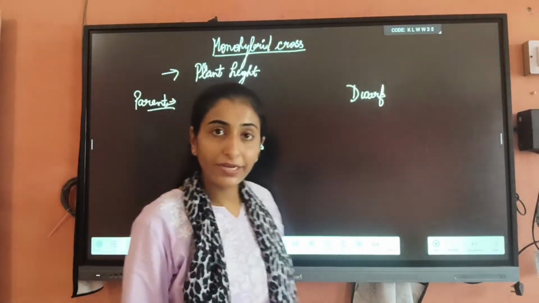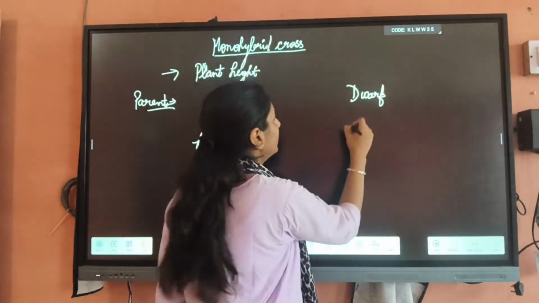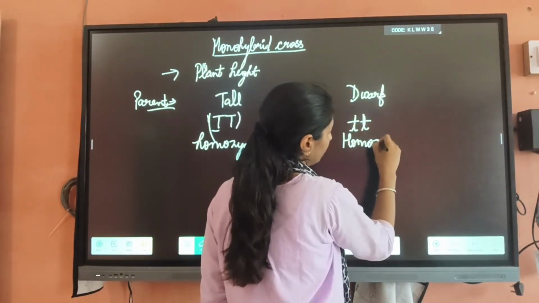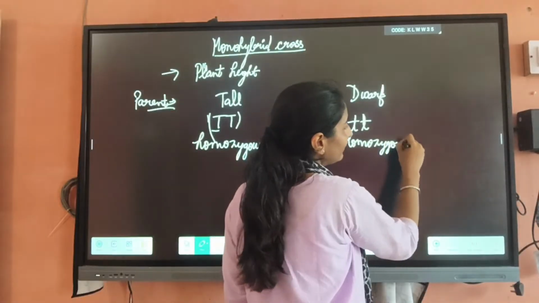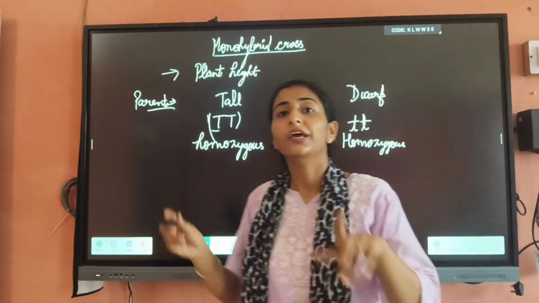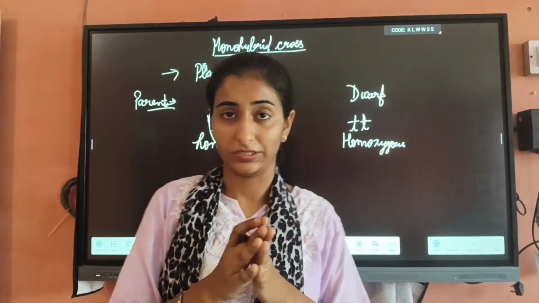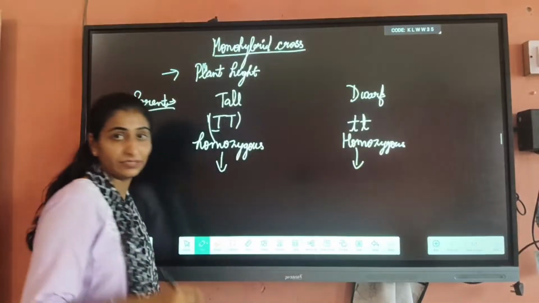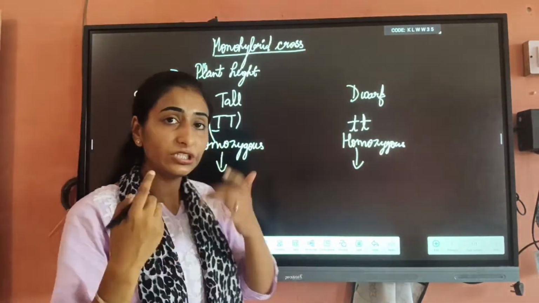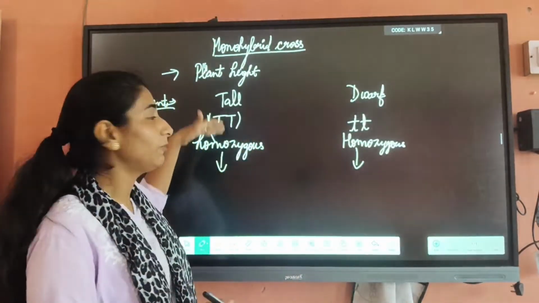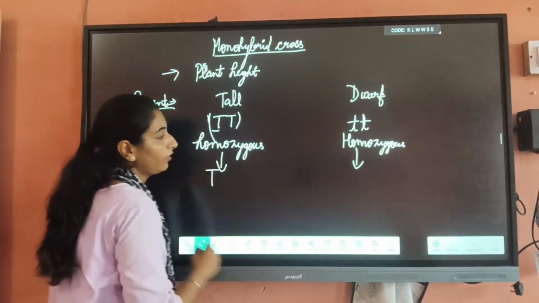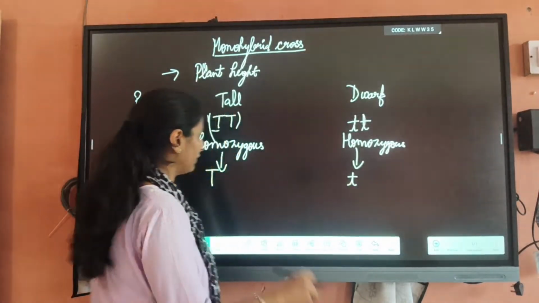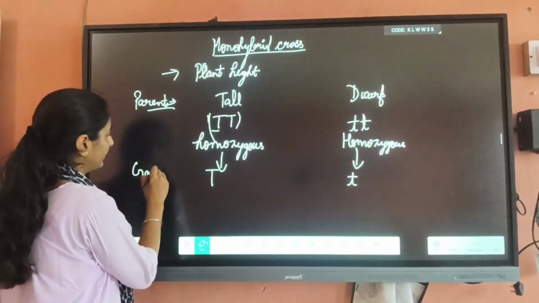And for the dwarf variety, what did he take? Small t, and it is also a homozygous condition. Homozygous alleles means having two similar types of genes. Now when they produce gametes, during the process of cell division, here we can write capital T and here we can write small t. So these are the gametes.